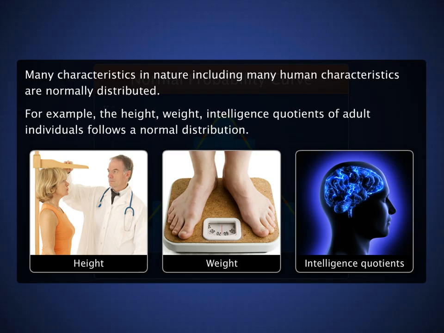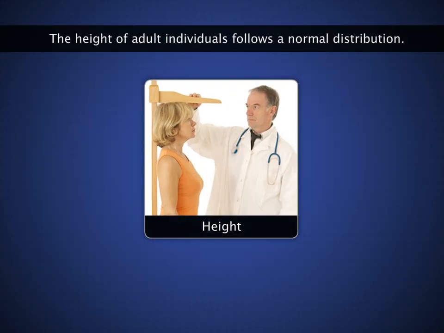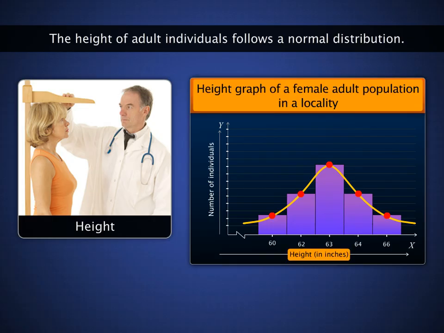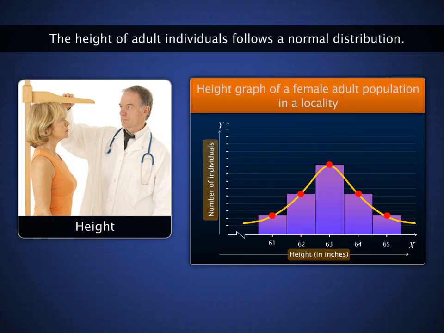Let us take one of the characteristics, say the height of adult individuals, and understand how it follows a normal distribution. Let's plot the graph for the height of a female adult population in a region. In this graph, the heights are shown on the horizontal axis and the number of individuals is on the vertical axis.